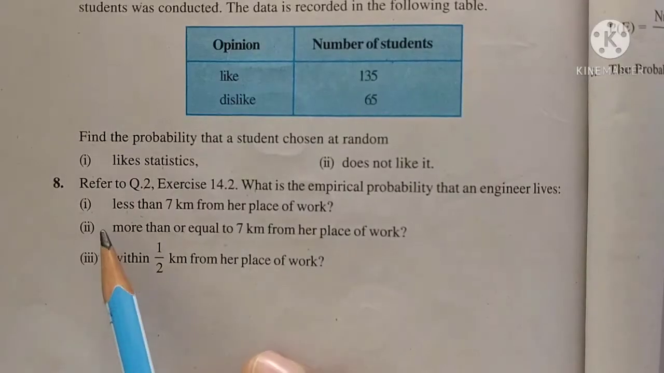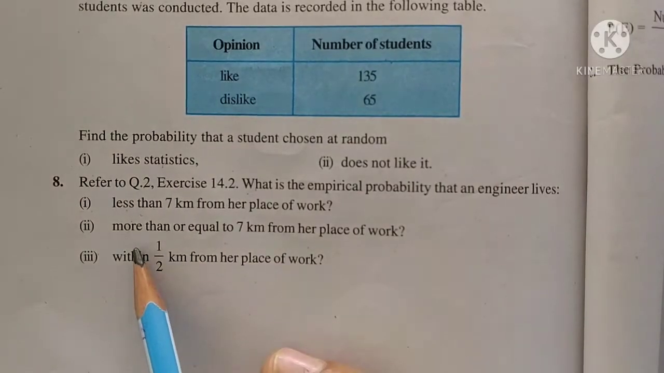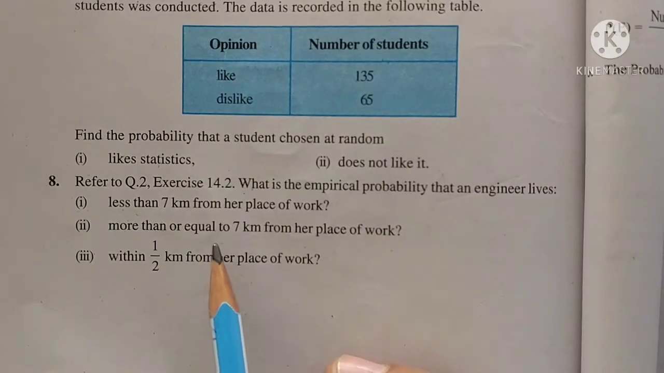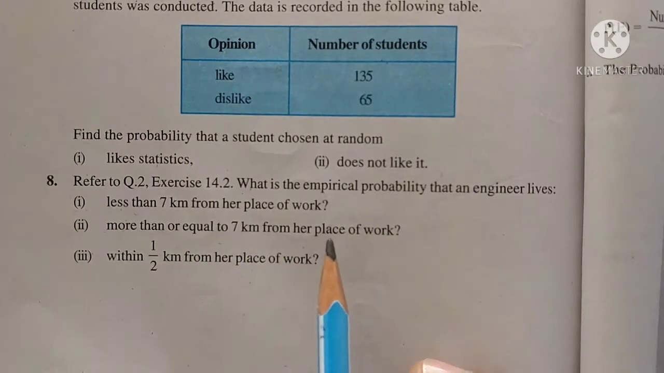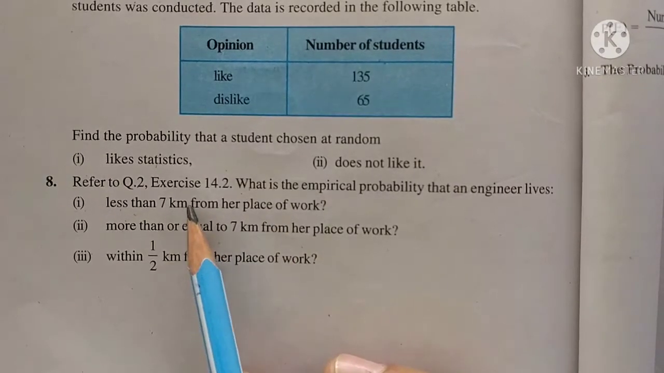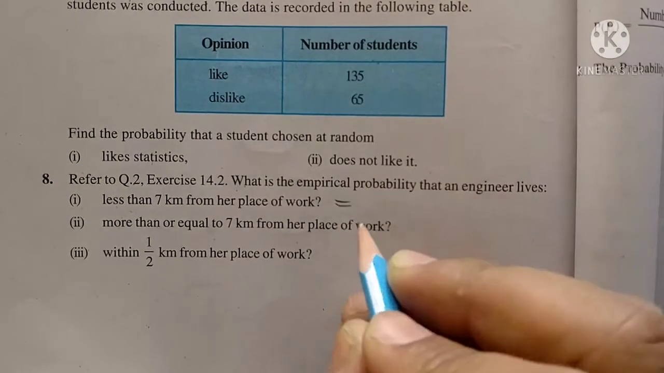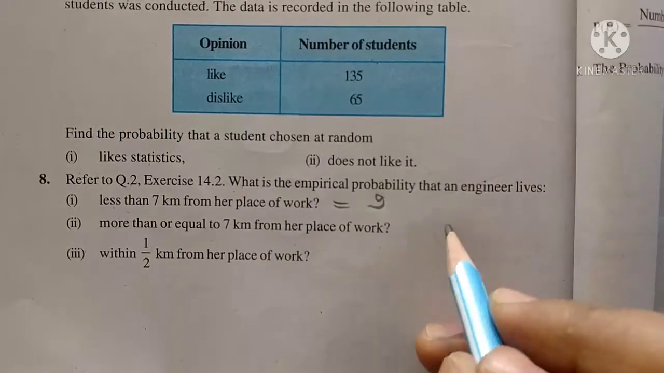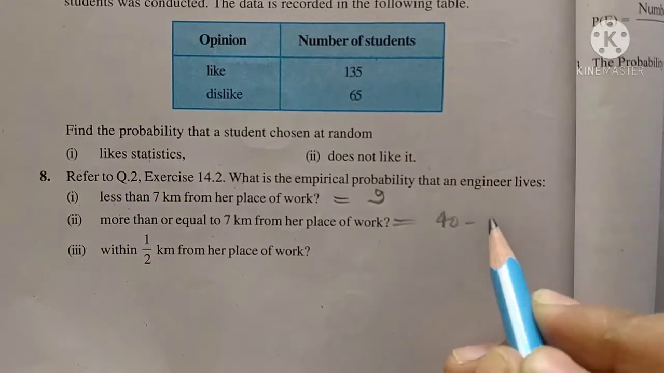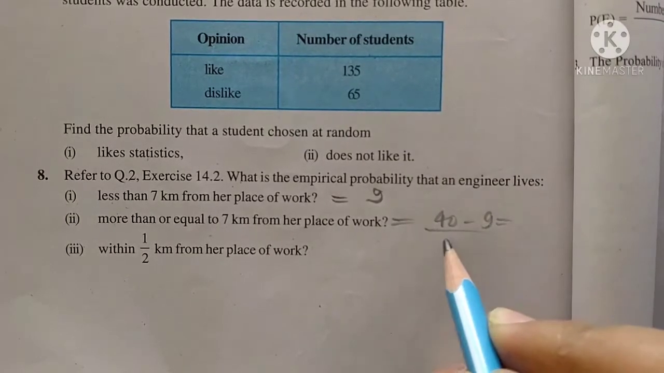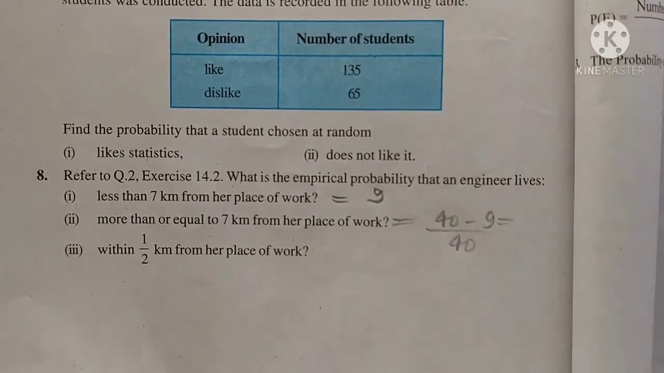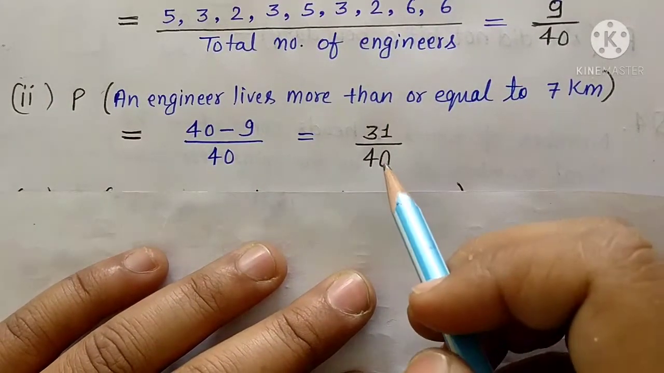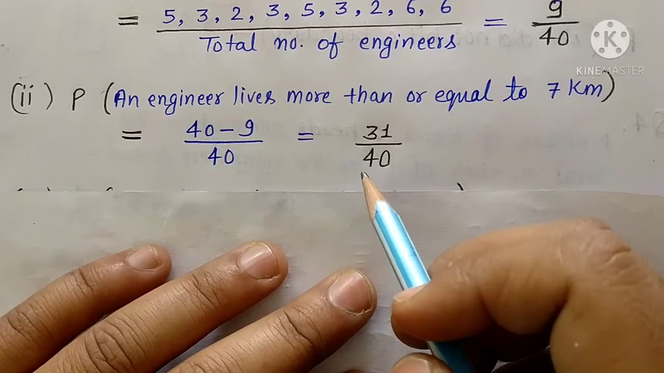Now in second part they are asking find the probability of those engineers who are living more than or equal to 7 kilometers from their place of work. So already we have found out how much in this one. How many engineers are living less than 7 kilometers? 9. Total how many engineers are there? 40. So we can subtract 9 from 40 upon total number of engineers, that is 40. Then we can find out that comes 31 upon 40. So this is the probability of engineers who are living more than or you can say equal to 7 kilometers.